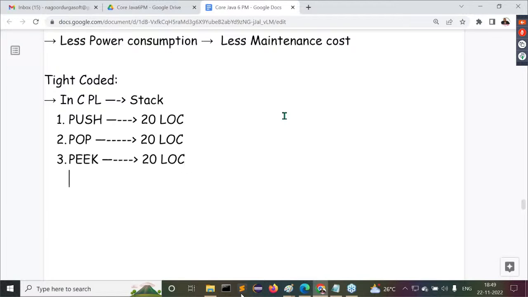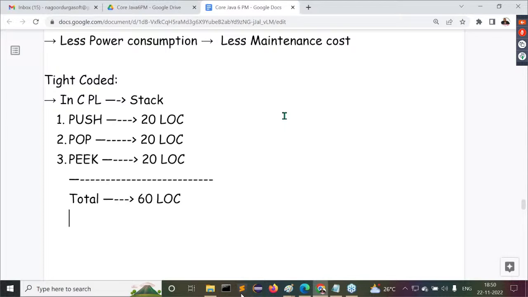Guys, all of you observe carefully. Overall, how many lines of code are we going to write to perform the stack operations? On an average, 60 lines of code we are going to consume. 60 lines of code we are writing to perform stack operations. That's clear to all of you? No response, guys. All right, sir.